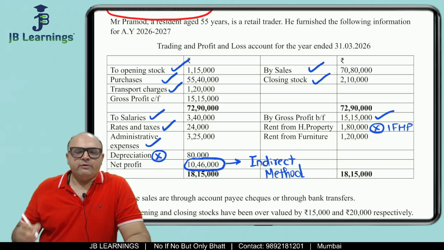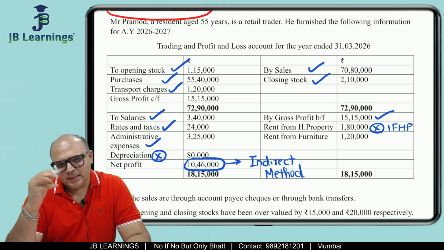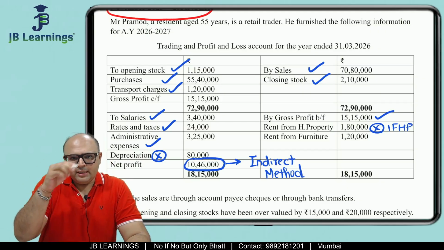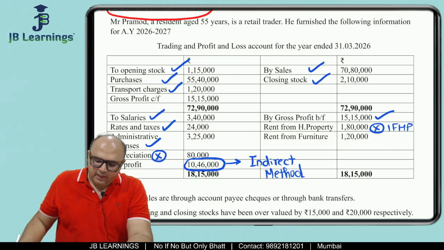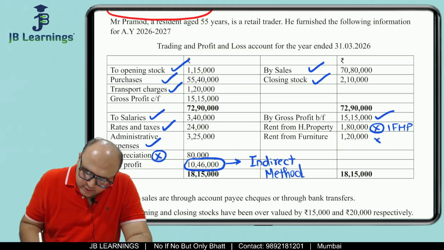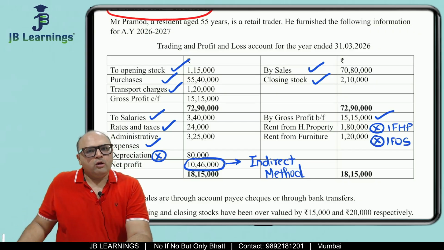So friends, those who have studied with me already know we do this tick cross, tick cross, tick cross. All right. Then rent from furniture. This is not connected with business. Now rent from furniture will go to income from other sources.